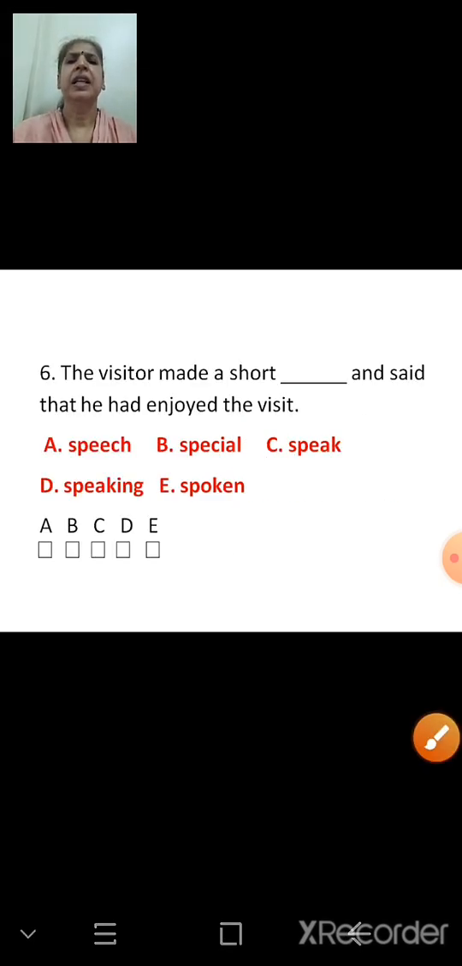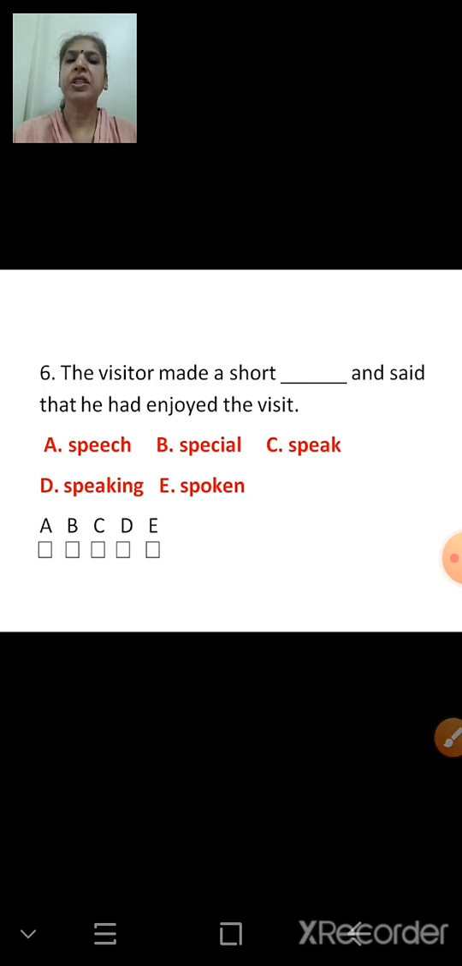Next. The visitor made a short dash and said that he had enjoyed the visit. The visitor made a short dash. Let's see the options. A. Speech. B. Special. C. Speak. D. Speaking. E. Spoken. The visitor made a short dash. So which one will come?